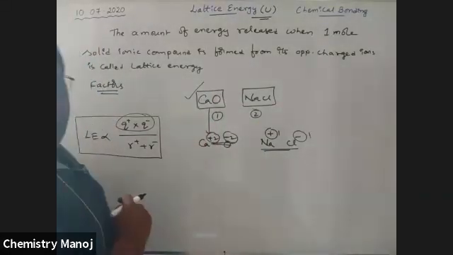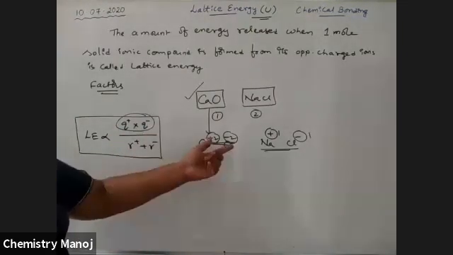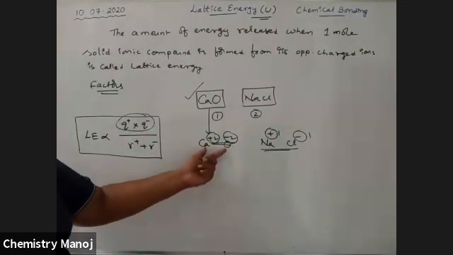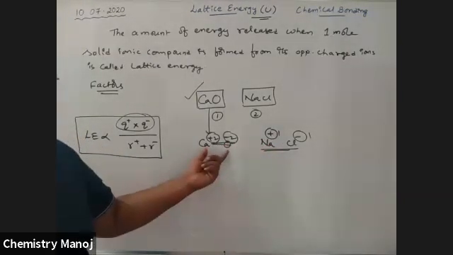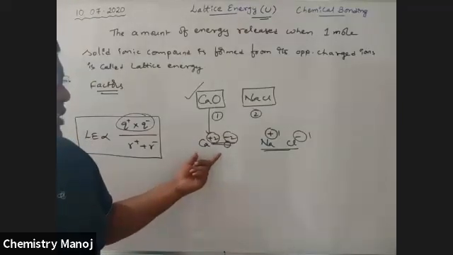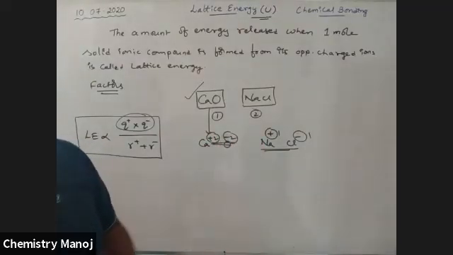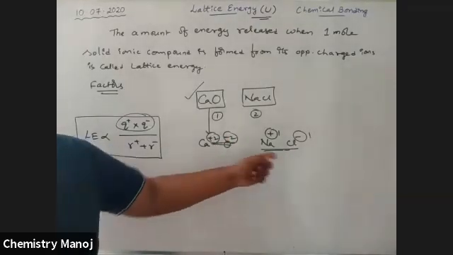Therefore, more is the charge, more is the lattice energy. That means this has more lattice energy than this one, and the greatest ionic nature. So formation is easy here, but strength is here.